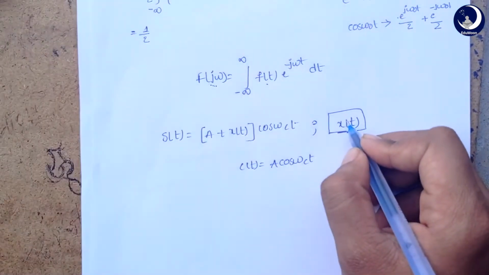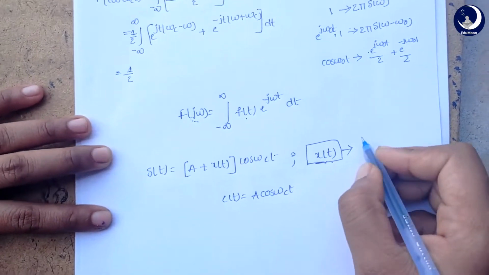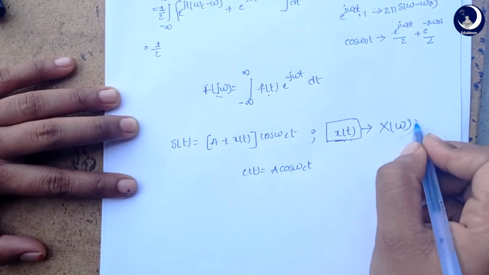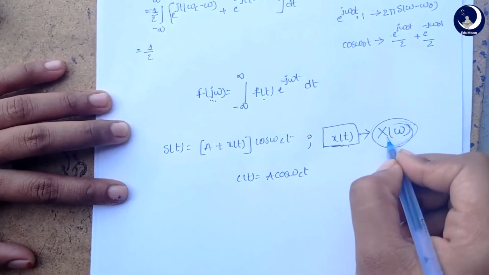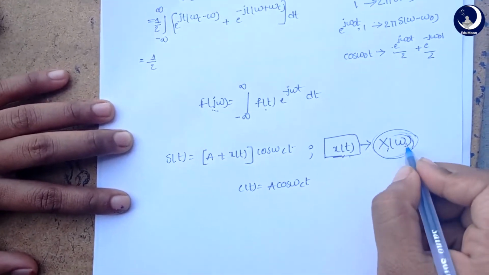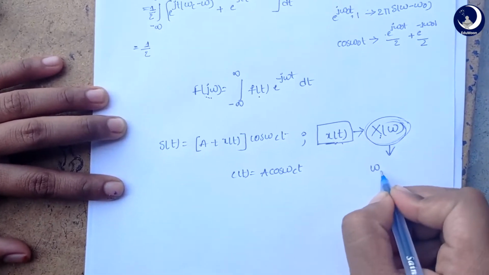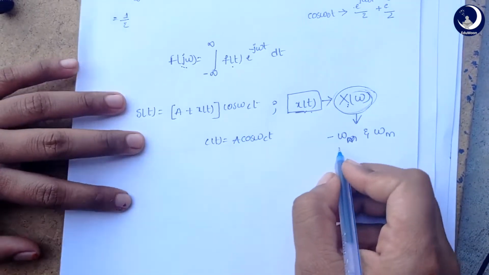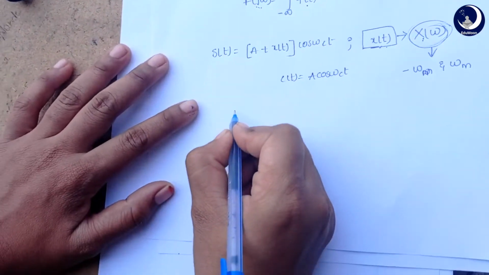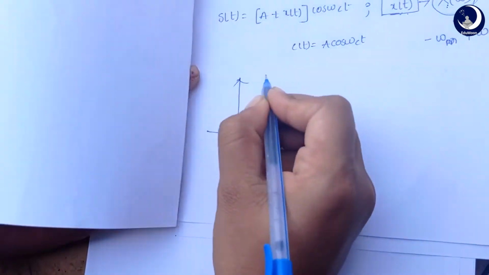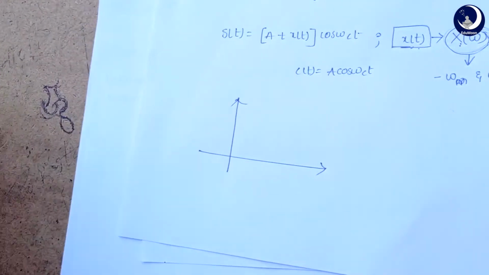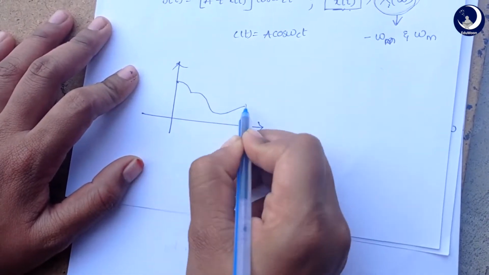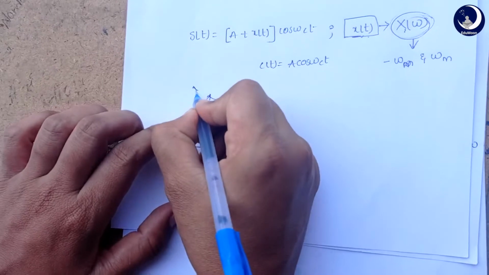As we assume this as x of t, when we convert this into frequency domain, we will get X of omega. So this is our message signal in the frequency domain, and let's consider its bandwidth lies between minus omega m and omega m. And let's consider this as the message signal.